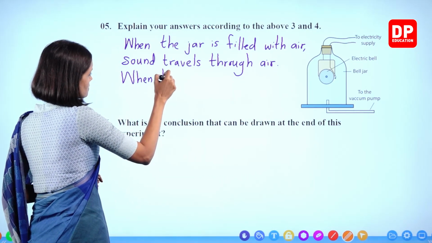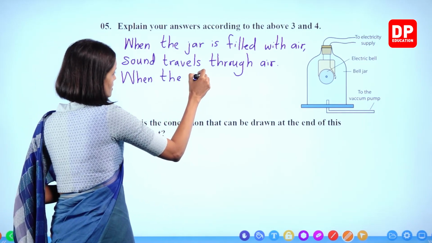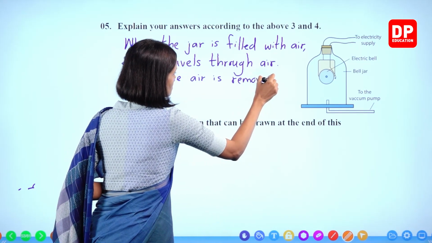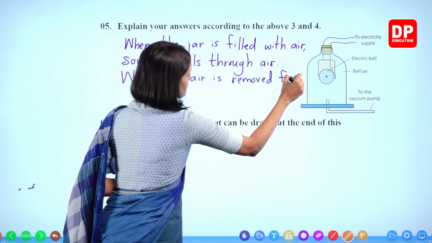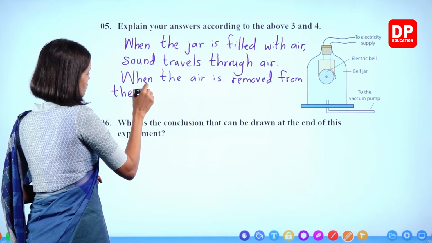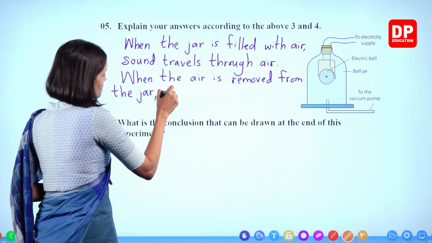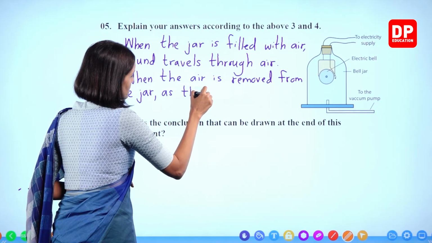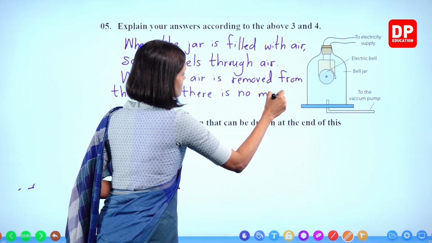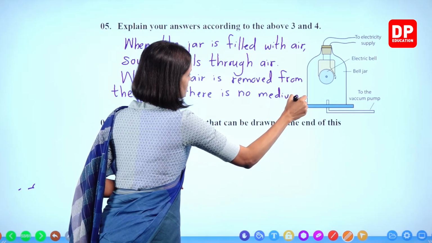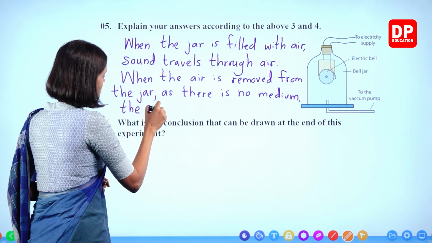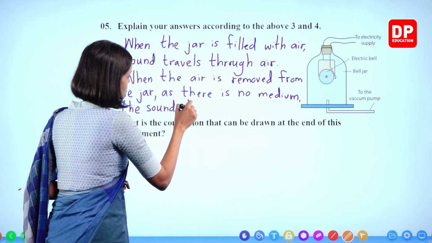When the air is removed from the jar, as there is no medium, the sound does not travel.